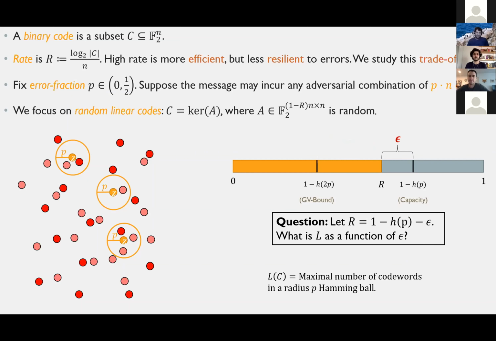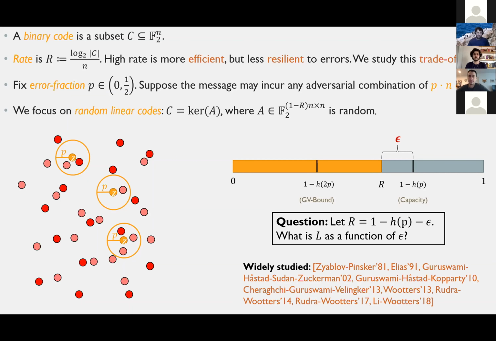So we fix R to be epsilon below capacity. And we want to ask, what is L as a function of this epsilon? And this has actually been the subject of a pretty long line of papers which gave different bounds on this as a function of epsilon. And at least for the case of a binary random linear code, I think I can say that we pretty much settled this question in this paper.